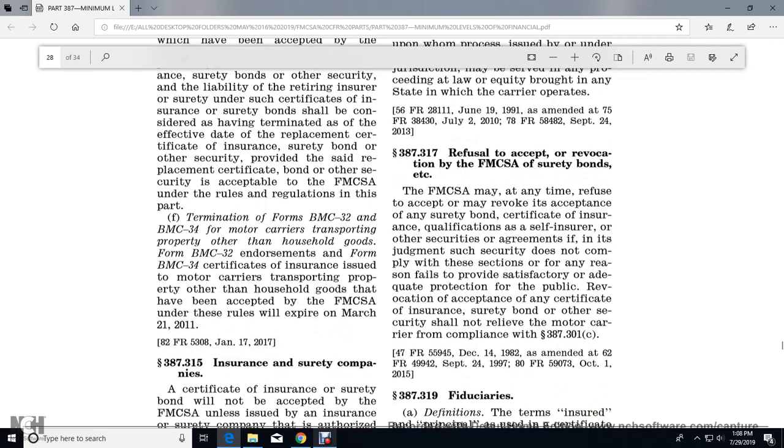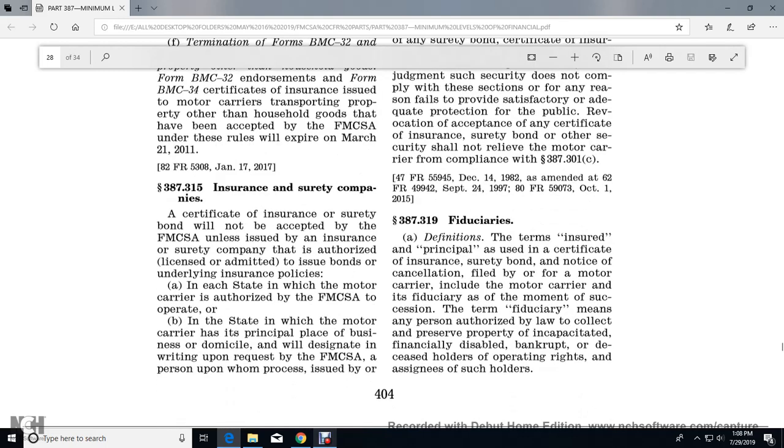Termination forms BMC 32 of the motor carrier transportation of property with household goods, BMC 32 with the endorsement form BMC C34, certificate of insurance of the motor carrier transportation of property other than household goods, that have been accepted by the Federal Motor Carrier Safety Administration under rules which expired March 21st, 2011. Now, 387.315, insurance and surety companies.